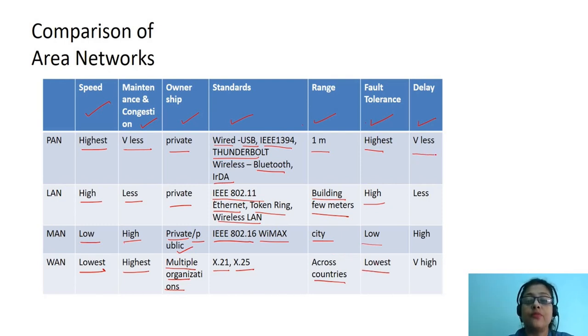Delay for PAN is very less. So, you can see here the speed of PAN is highest. Delay for LAN is less, so its speed is high. Delay for MAN is high, so its speed is low. And delay for WAN is very high, so it has the lowest speed among all the area networks.